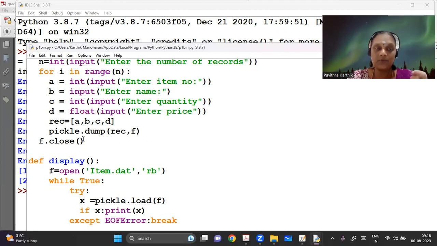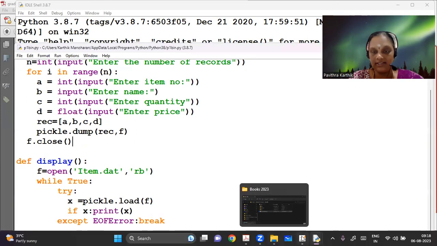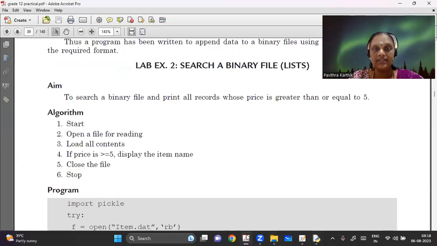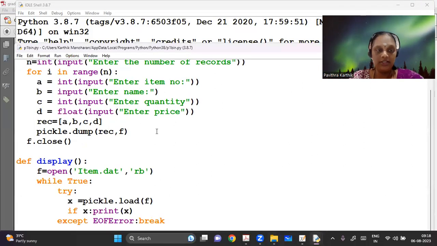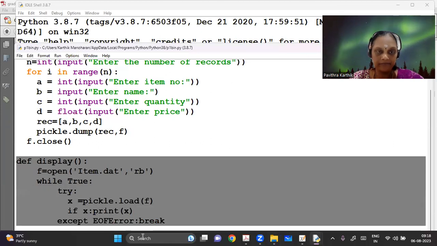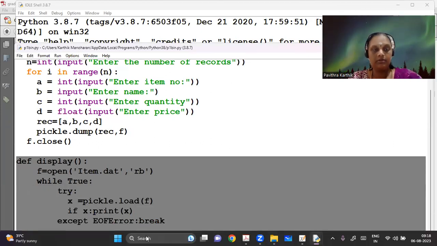So I'm moving on to the next question, where I'm asking you to search. The second lab exercise here says search in a binary file. You're going to give me the same file, and I'm taking records whose price is greater than or equal to 5. I want only those records. So let me try to reuse the existing code. Let me take my display function. So let's open a new file.